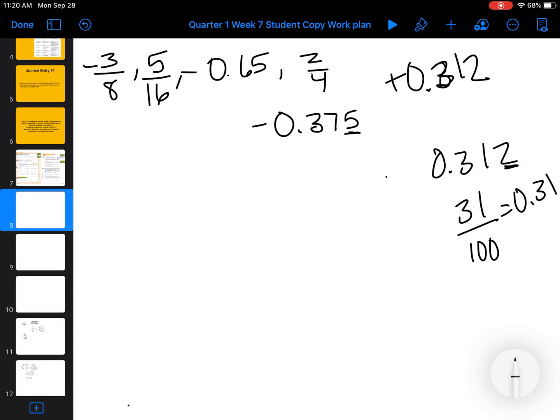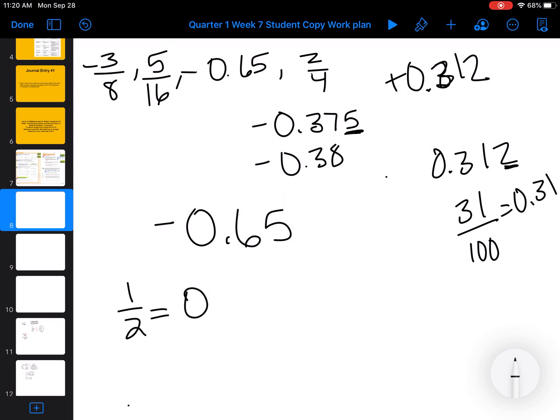So if we looked up here and we look at this 5, this would be about negative 0.38. So now let's look. We have a negative 0.65. And then our last fraction is 2/4, which we know is 1/2, which equals 0.50, or 50 out of 100.